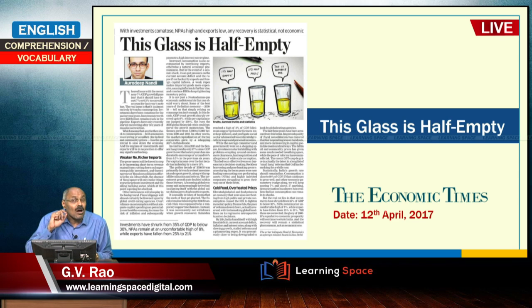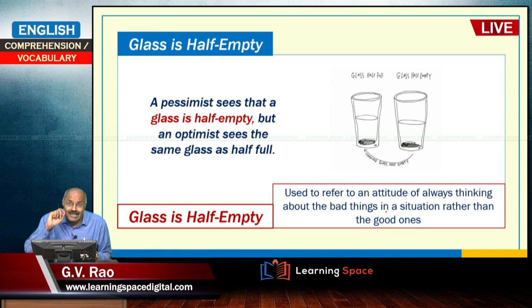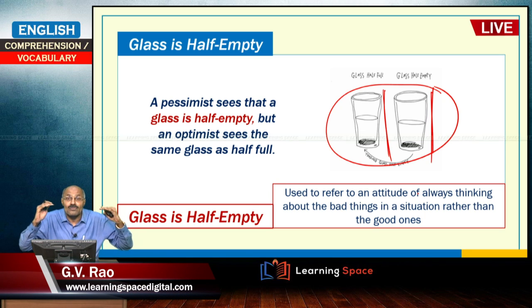The glass is half empty, and sometimes we call it half full. What is the difference? Take two glasses with water up to half. In both the glasses, the water is at half level.